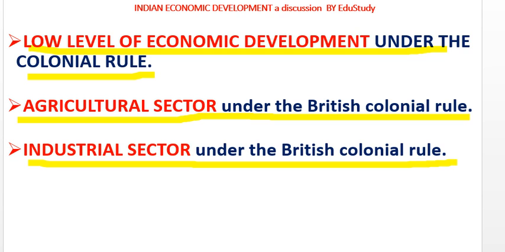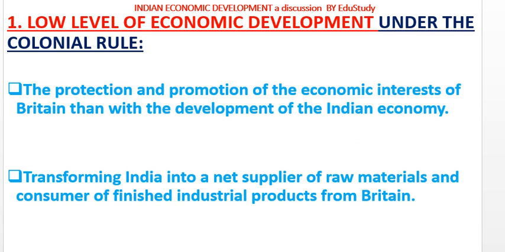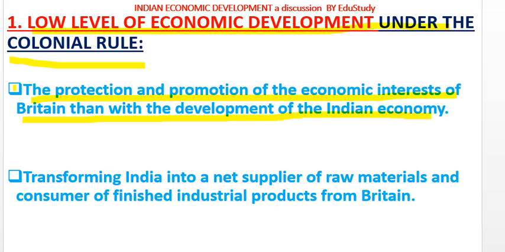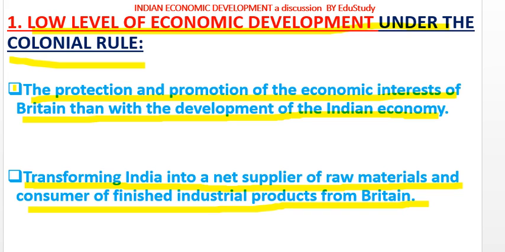Here the first topic is on your screen. It is low level of economic development under the colonial rule. Here some points are also highlighted. Our first point is the protection and promotion of the economic interest of Britain rather than the development of the Indian economy. And the second highlighted point is transforming India into a net supplier of raw materials and consumer of finished industrial products from Britain.